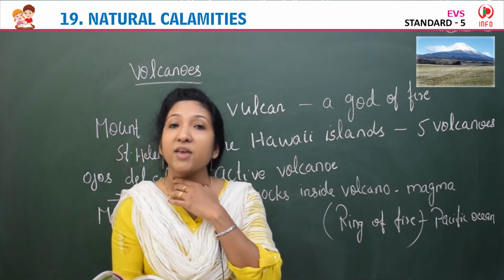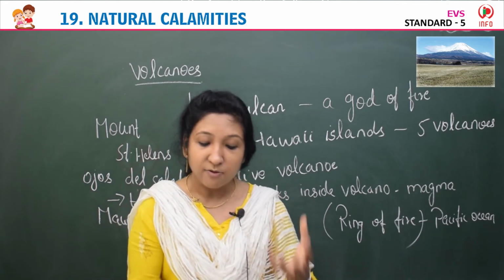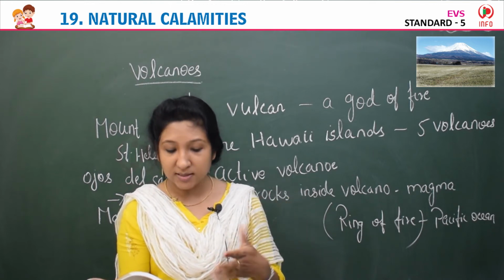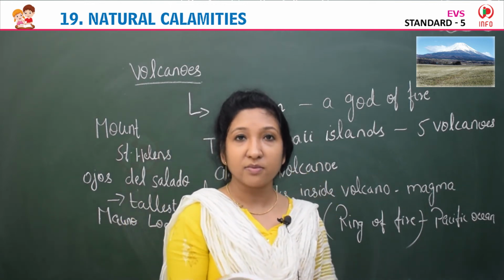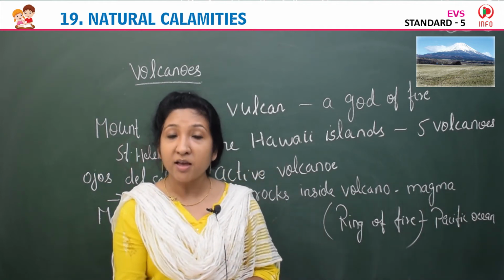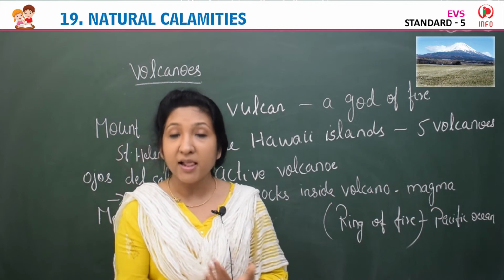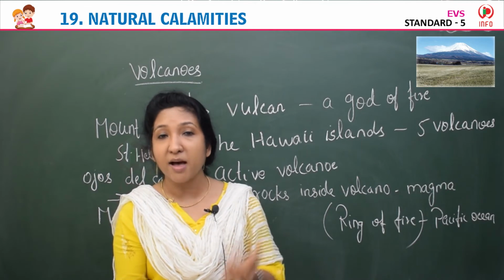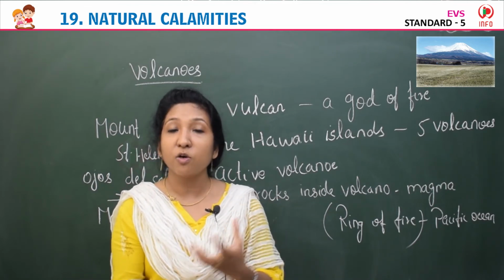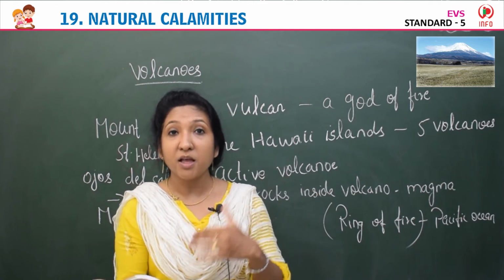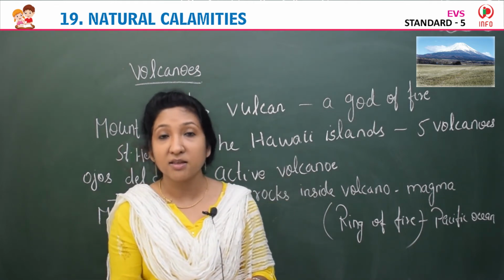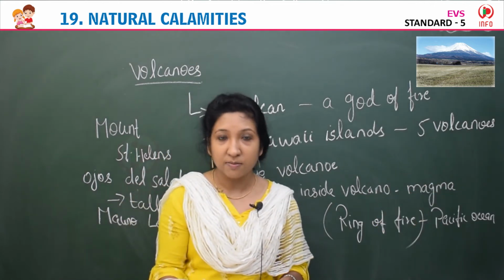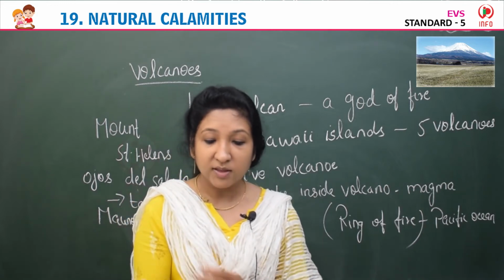At the same time, we have some positive sides for volcanoes. Volcanic ash that comes out really increases the fertility of the soil, it adds nutrients to the soil. And groundwater that is heated by magma, we can make use of it for geothermal energy. The heat that comes from inside the earth, we can use for cooking, heating, bathing and all. And minerals like copper, gold, silver are mined from the magma found deep inside the earth in extinct volcanoes. So there are some positive sides also for volcanoes. Yes. So that's the lesson.